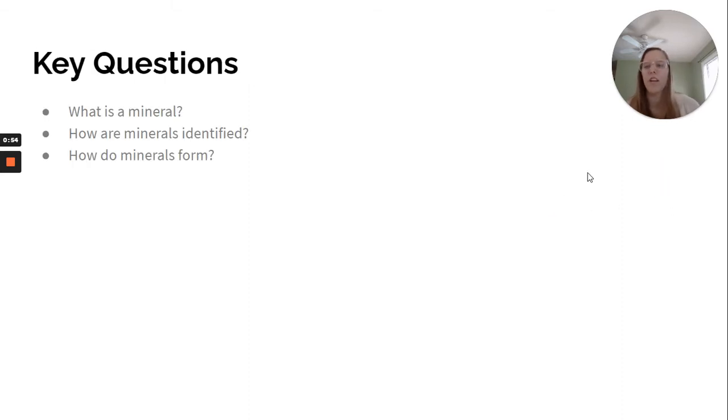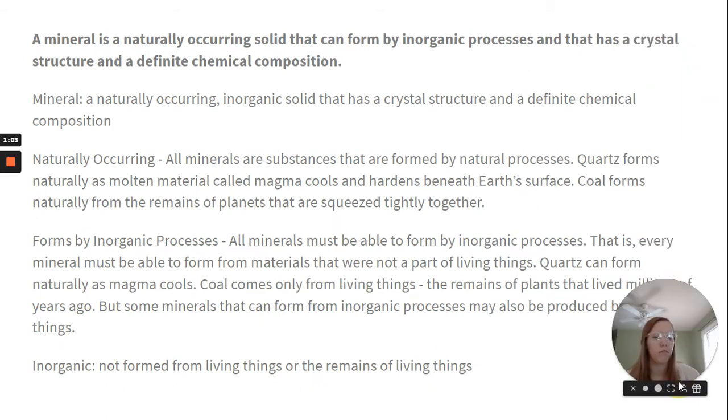Okay? So key questions today: what is a mineral? How are minerals identified? And how do minerals form? So probably going to be moving my bubble around a lot today, but that's okay. So a mineral is a naturally occurring solid that can form by inorganic processes and that has a crystal structure and a definite chemical composition. So it's pretty much the same thing I just read, so I'm not going to read it, but that's what the definition of a mineral is. It is one of your vocab words.